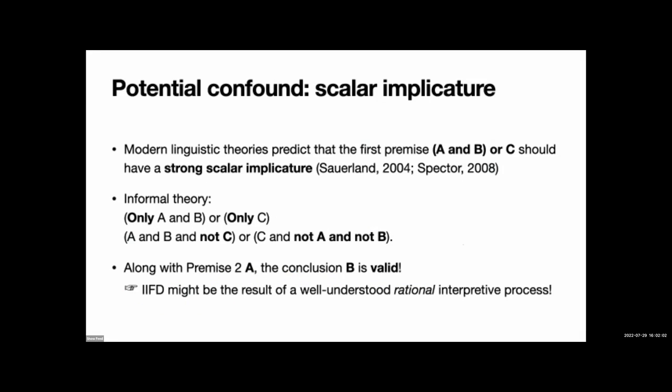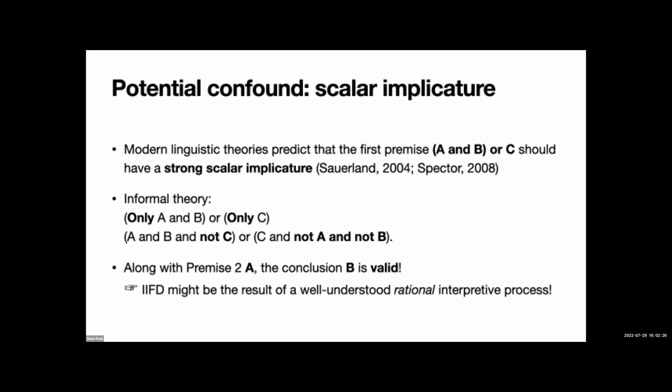There's a potential confound to this story that I just told you, which is scalar implicature. Modern linguistic theories predict that the first premise, let's consider just its logical structure, A and B or C, should actually be interpreted in a much stronger way. Informally, these theories say that you basically have an unpronounced counterpart of the word only that applies liberally to expressions.